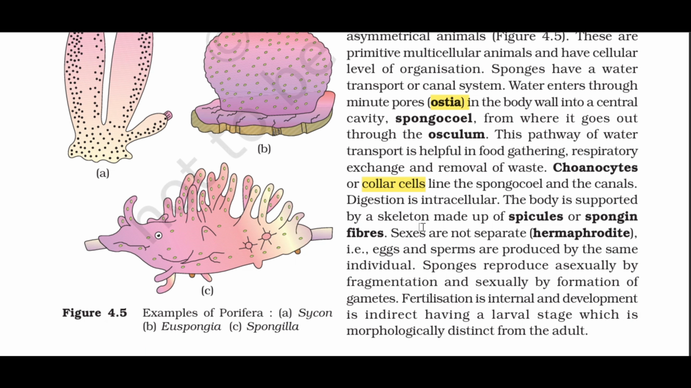Sexes are not separate, hermaphrodite, i.e., eggs and sperms are produced by the same individual. Sponges reproduce asexually by fragmentation and sexually by formation of gametes.